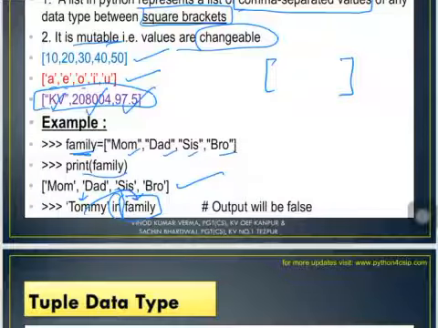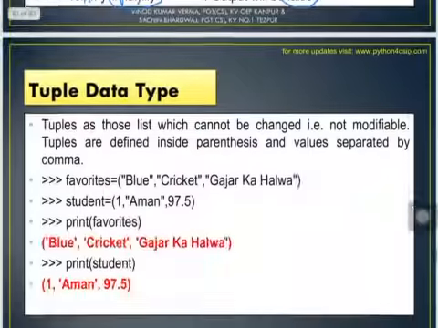So this in will give you true if this particular string exists in the family. So does Tommy exist in family? No. So the answer would be false. If I write 'dad' in family, the answer would be true, of course. Why? Because dad is given in the family list.